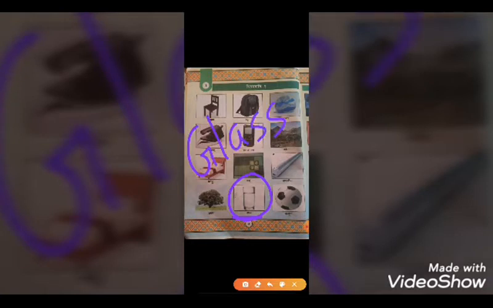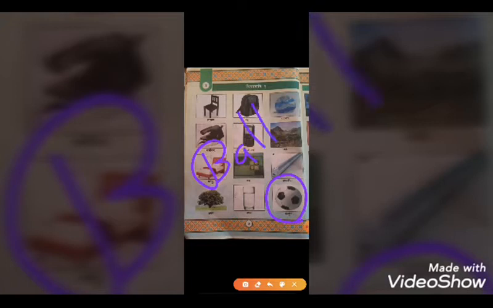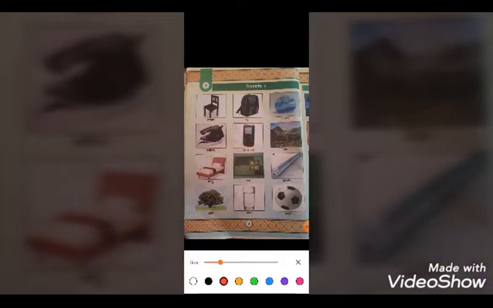Glass. Okay, so the last picture of the Chitrapadani is Kandukah. When we are looking at this picture, it is a ball. It is also very simple. It is a ball. So students, here you have learned all these chitra, what they are called in Sanskrit, and what their meaning is in English also. So again we are going to read this in Sanskrit.